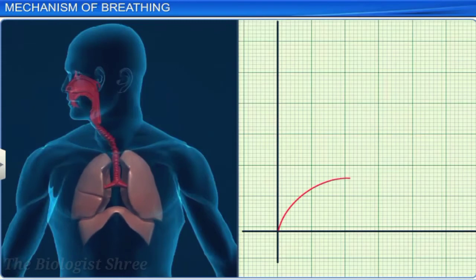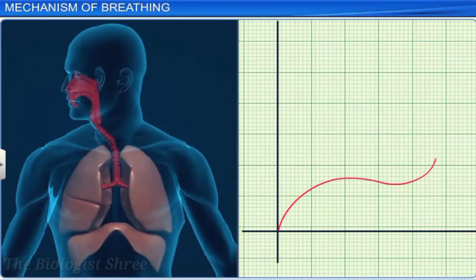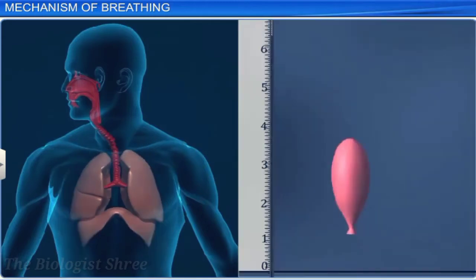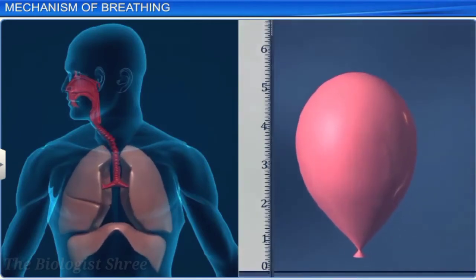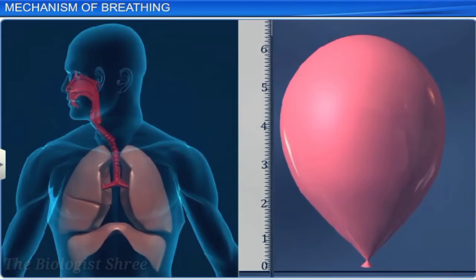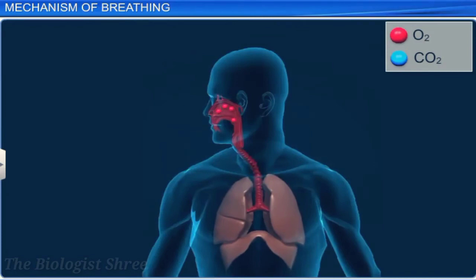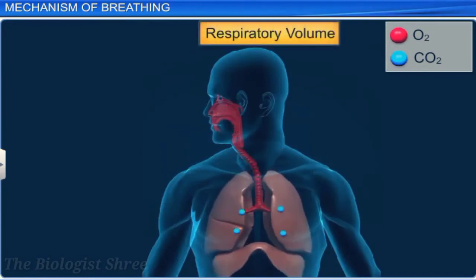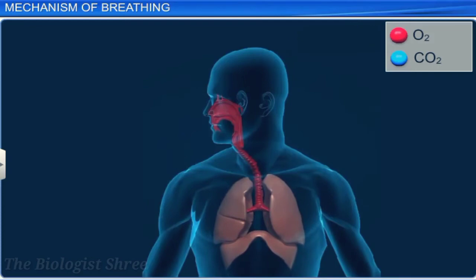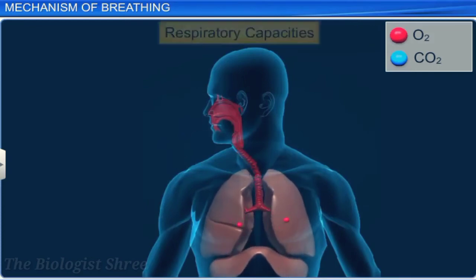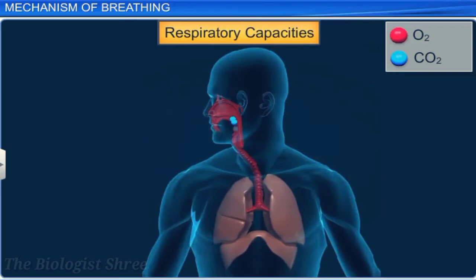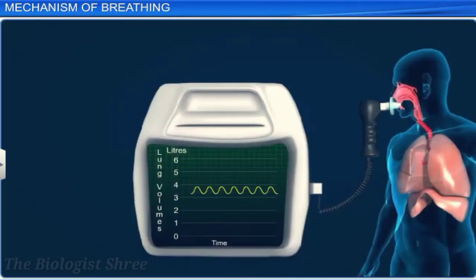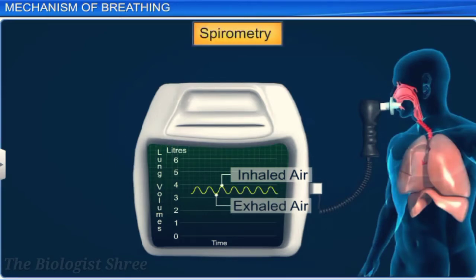We have seen how we breathe. But can we measure how much we can breathe? An average lung can hold about 6 liters of air, of which only a small amount is used during normal breathing. The volume of gas contained within the lungs is called respiratory volumes, and different combinations of lung volumes are called respiratory capacities. The volume of air inspired and expired by the lungs can be estimated by using a procedure called spirometry.